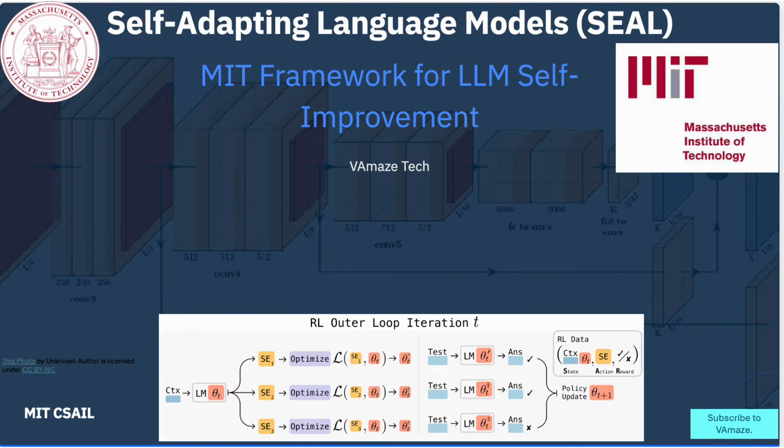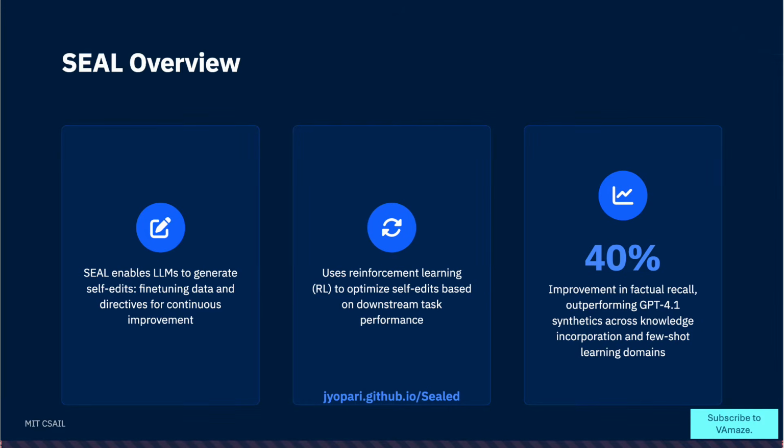Overview. The framework operates through an elegant but powerful process. The base language model generates self-edits from context, which are then used to update the model via low-rank adaptation fine-tuning. The reinforcement learning objective is straightforward but profound. Maximize expected task performance. Using ReST-EM, SEAL performs rejection sampling followed by fine-tuning on only the highest reward self-edits. This creates a virtuous cycle where the model learns which types of self-improvement actually lead to better performance.